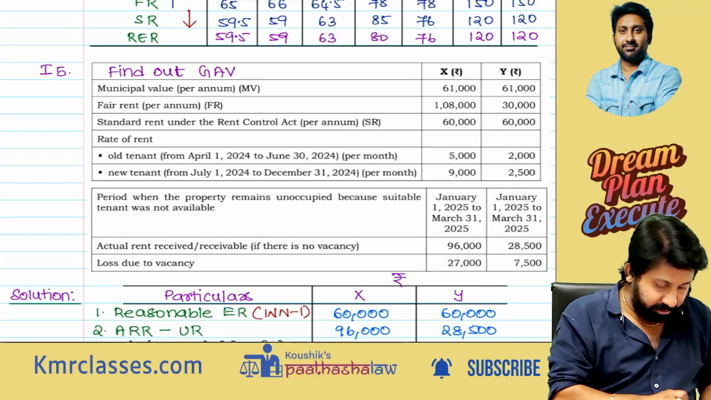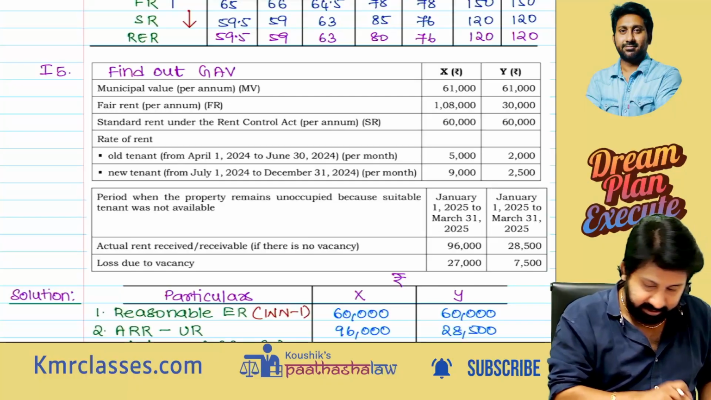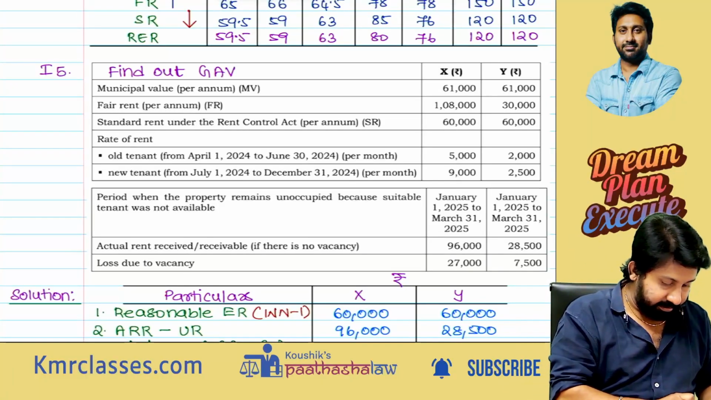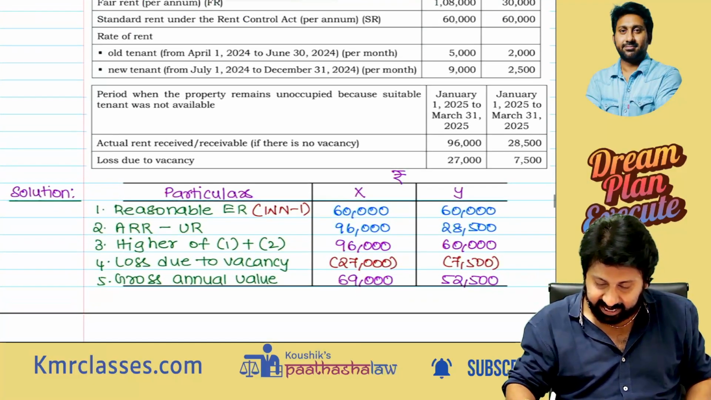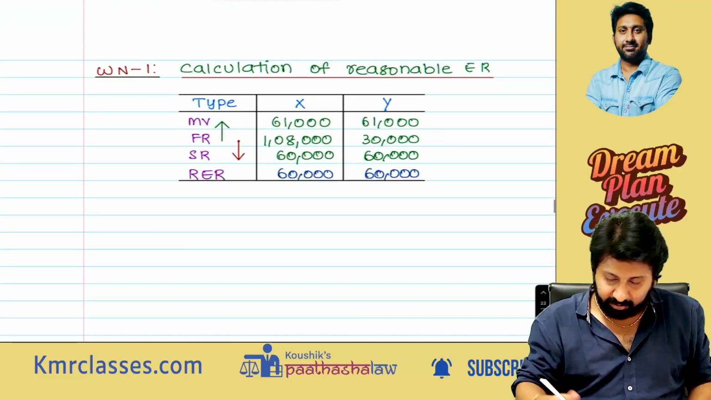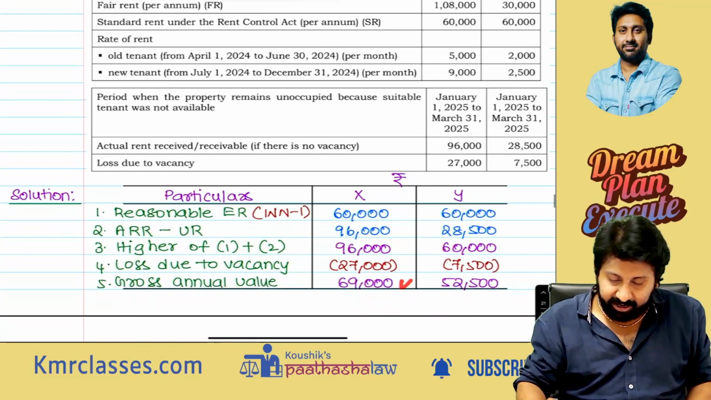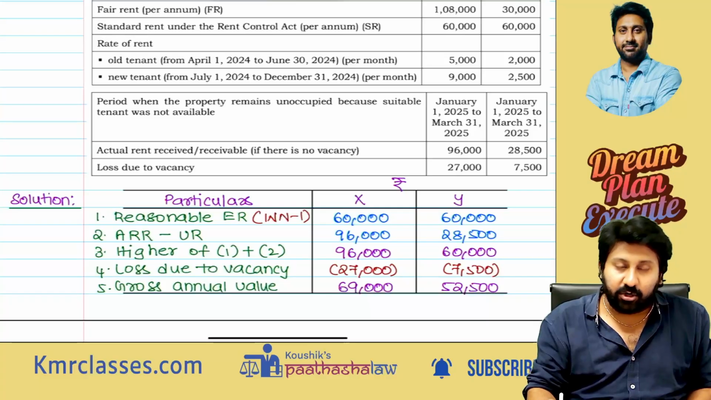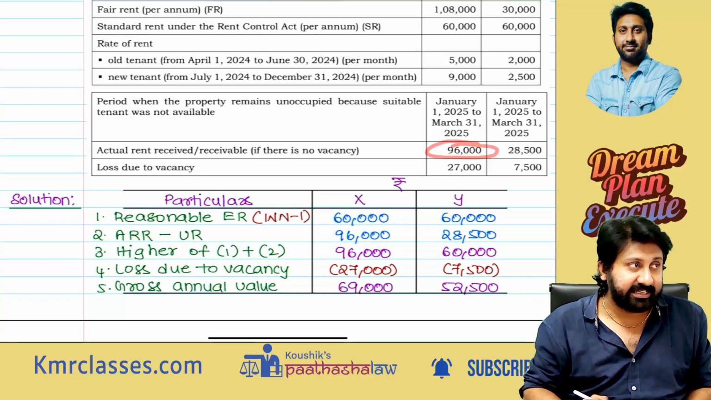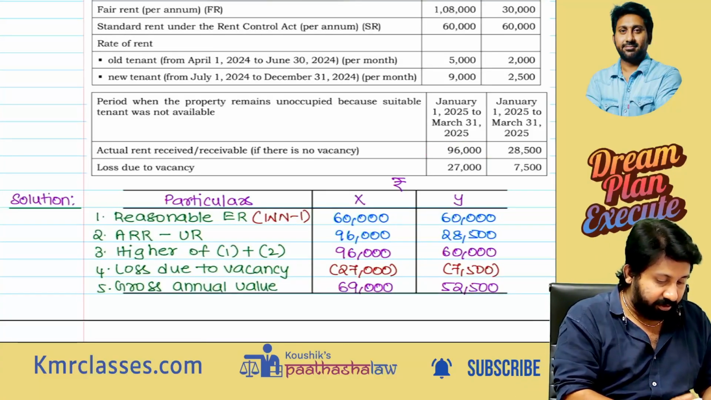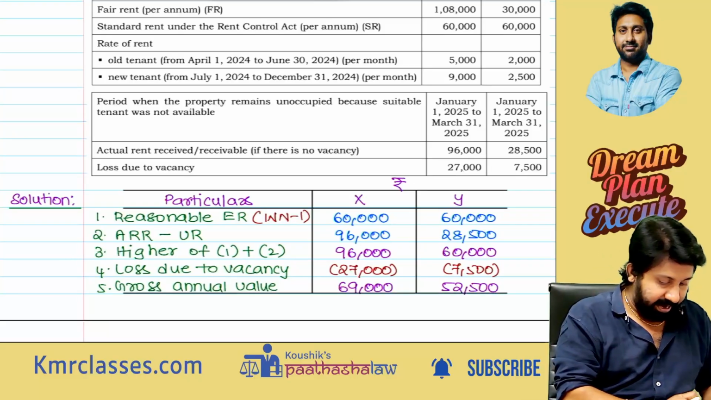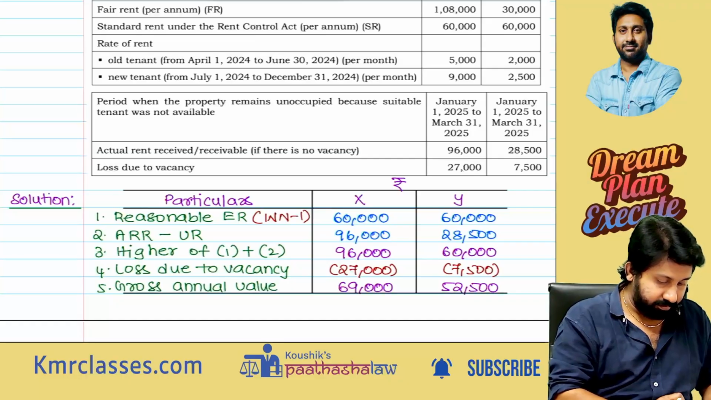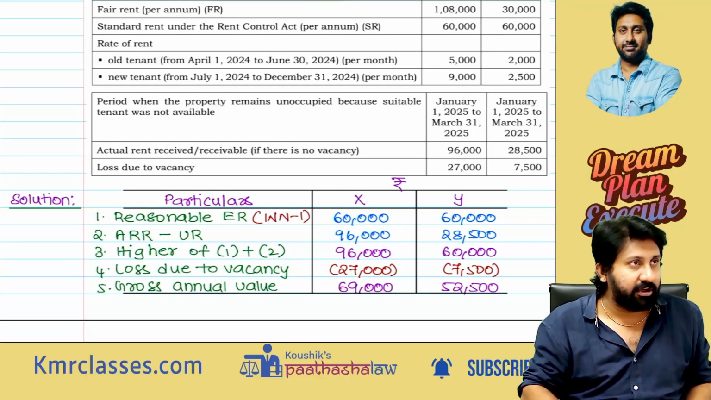5,000 into 3 months, plus 9,000 into July, August, September, October, November, December, 6 months. Totally 69,000. That's it. Okay, how much? 69,000. We need to take it on one side. So that is the total rent receivable. If there is no vacancy, you should have received 96,000. But from that 96,000, we have to reduce the amount. 96,000 minus 27,000 is 69,000. We also got the same.